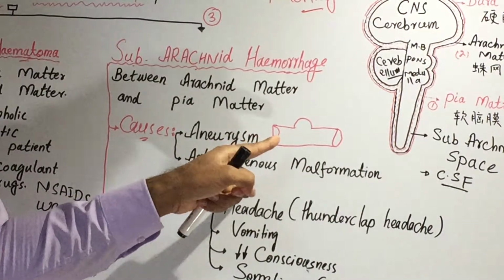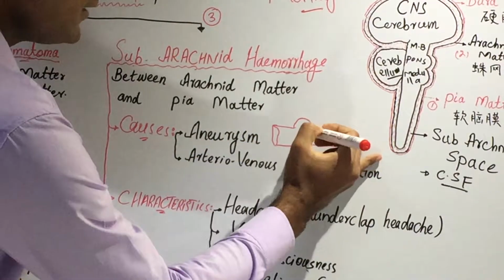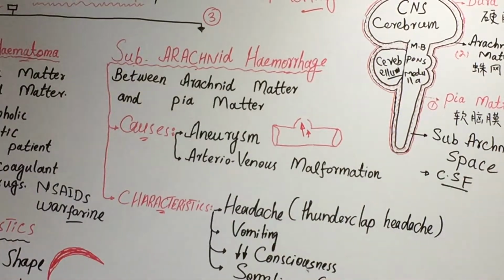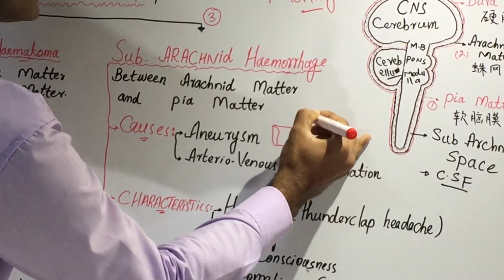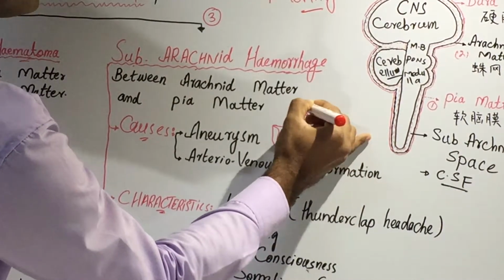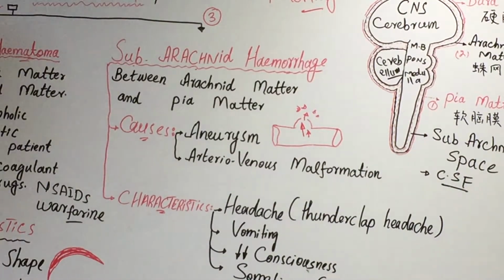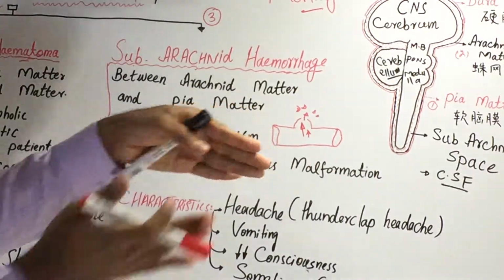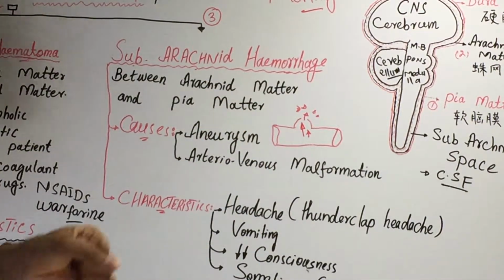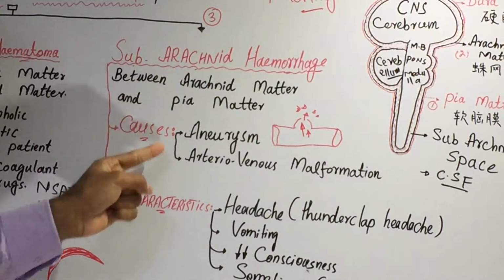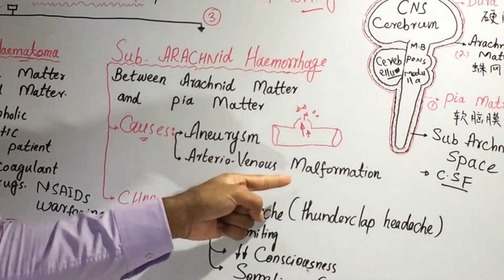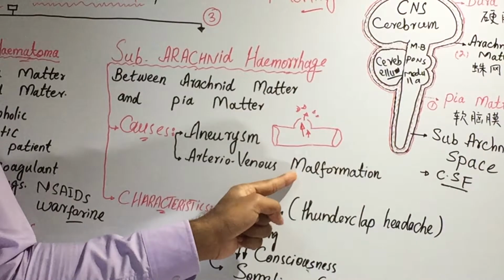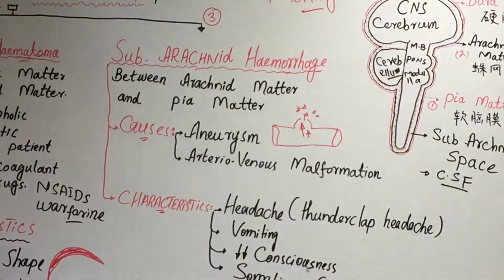And there are high chances that this area may break and the blood may go out. So the first and most important cause of subarachnoid hemorrhage is aneurysm. What is an aneurysm? Abnormal dilation of the arteries. The second cause of subarachnoid hemorrhage is arteriovenous malformation, and this is not very common.